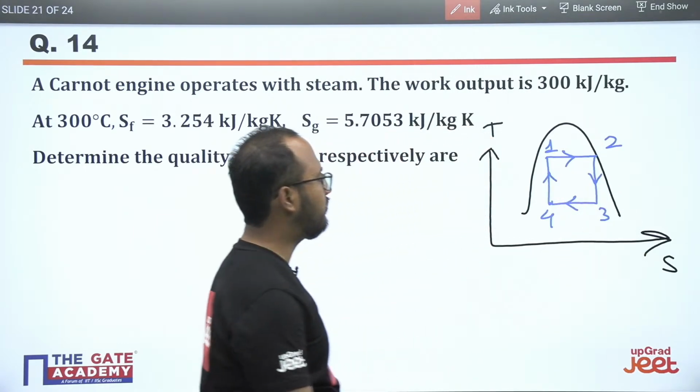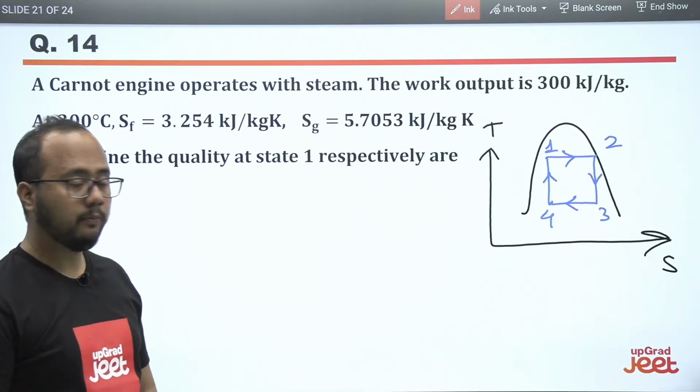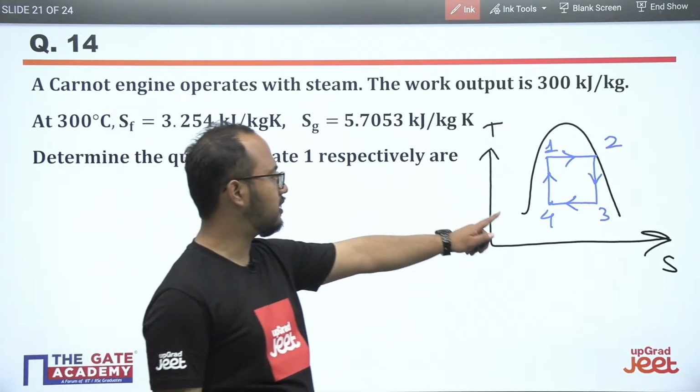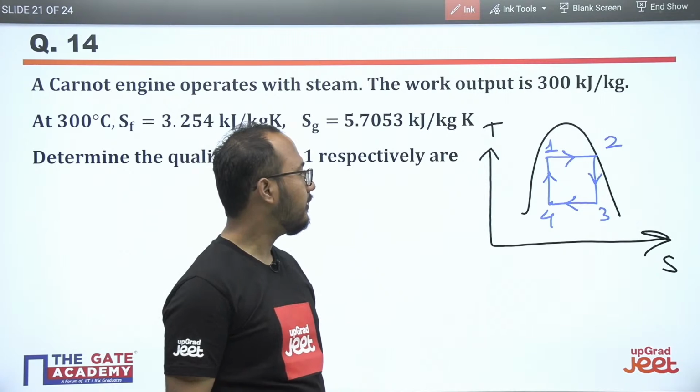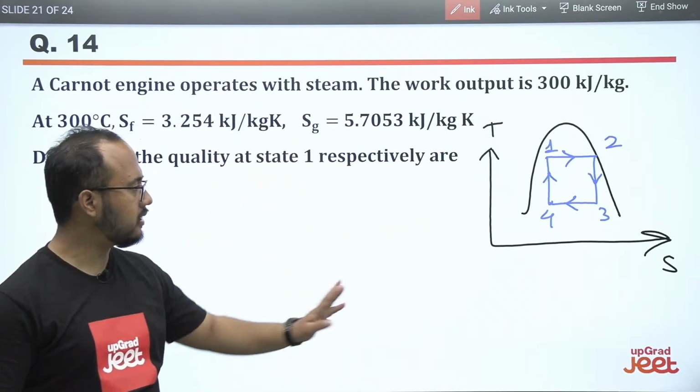Like this. State 1, 2, 3, 4. I hope it is clear to everybody. State 1, 2, 3, 4. Okay, so the diagram is given in the question.